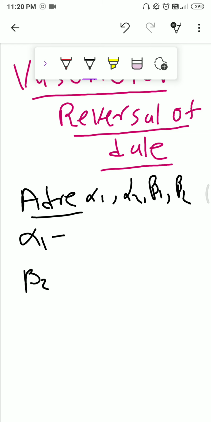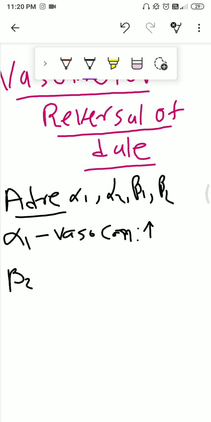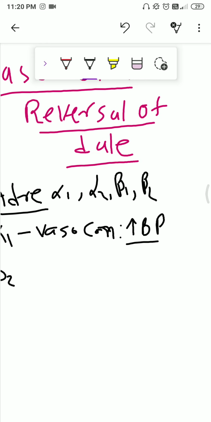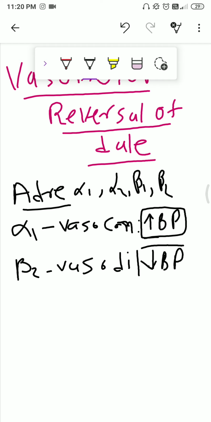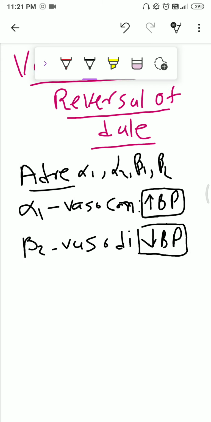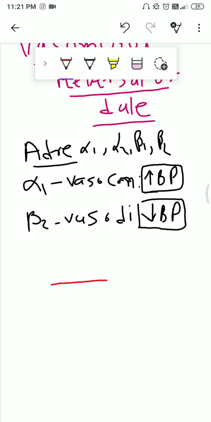Adrenaline acting on alpha 1 receptor causes vasoconstriction and increase in the BP, and adrenaline acting on beta 2 receptor causes vasodilatation and fall in BP. So these things are important. Adrenaline acts on alpha 1 receptor causing increase in BP, and adrenaline acts on beta 2 receptor causes decrease in the BP. So let's understand, this is the blood vessel.